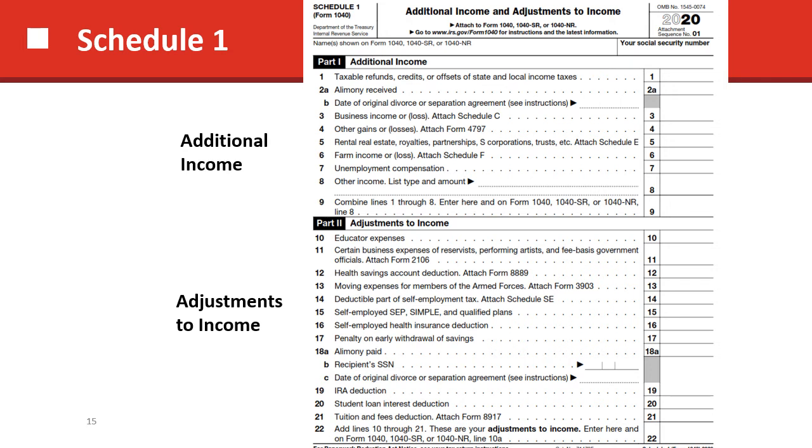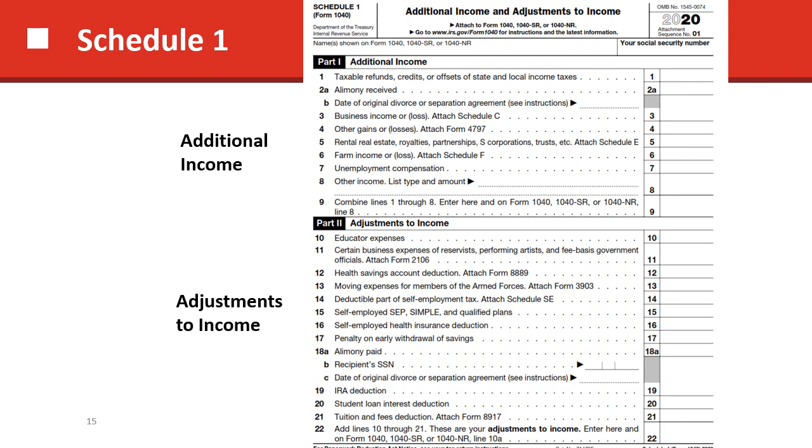This is the first of the three schedules, Schedule 1. And this schedule is primarily devoted to additional income and adjustments to income. So Part 1 is additional income, and Part 2 is adjustments to income. Some of the things that you'll see under additional income are alimony received, business income from a Schedule C, other gains and losses, rental real estate, farm income, and unemployment compensation. All of those are under additional income.